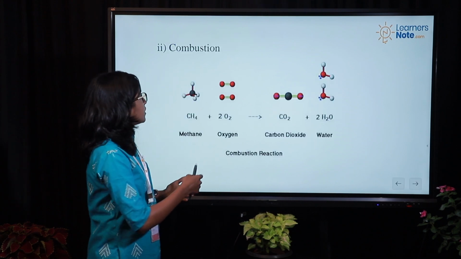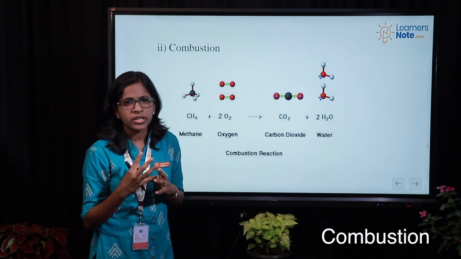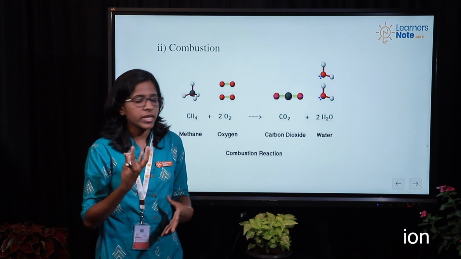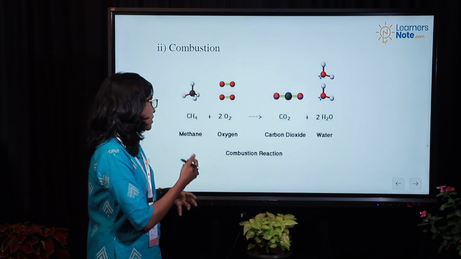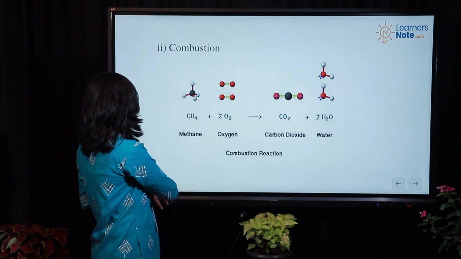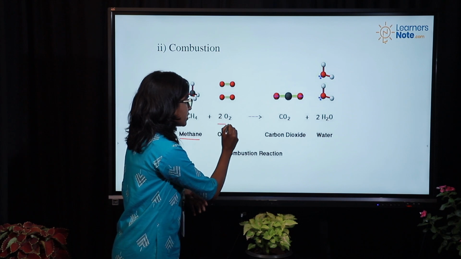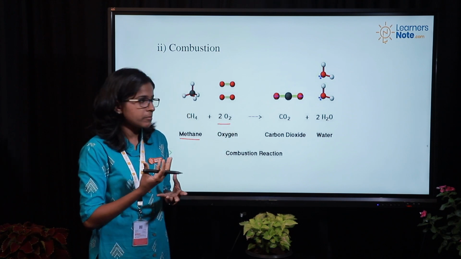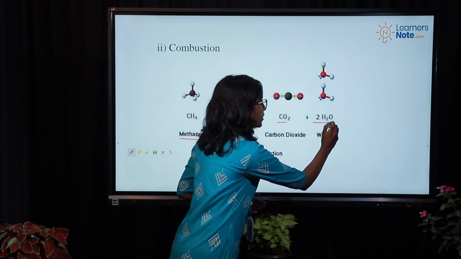Then we will see another reaction, that is combustion. From the term combustion, what do you understand? It is burning, right? It requires oxygen. Here also we have taken the example of methane. When methane is treated in the presence of oxygen, that is, when it is burned, we will get carbon dioxide and H2O.